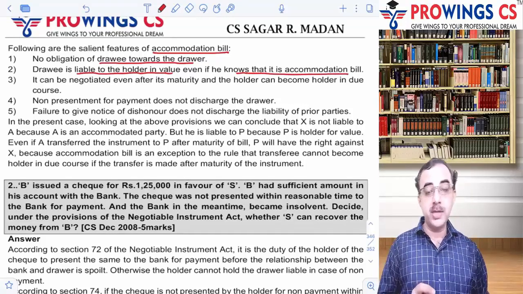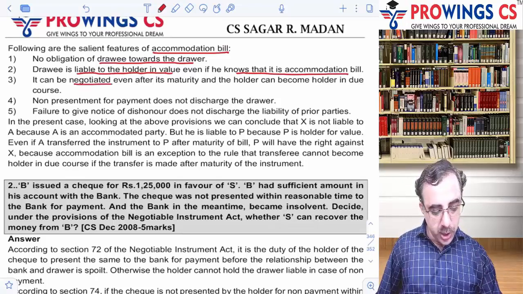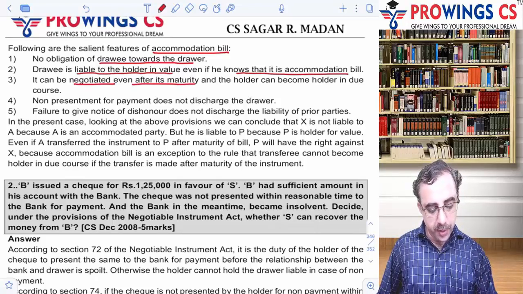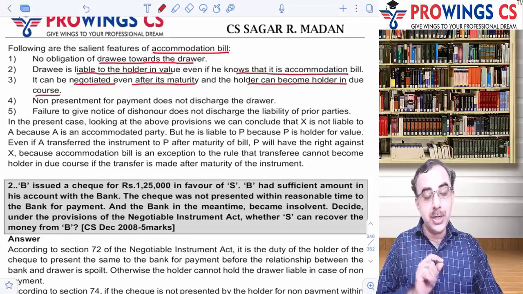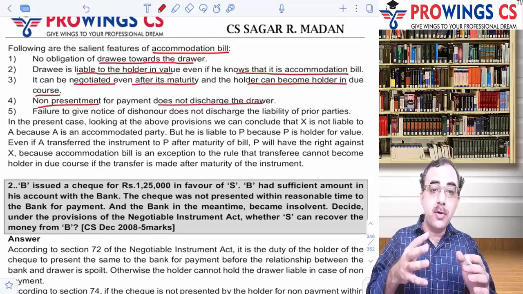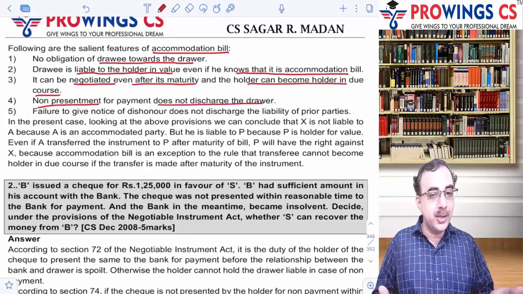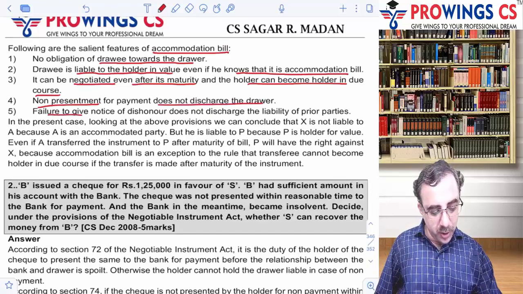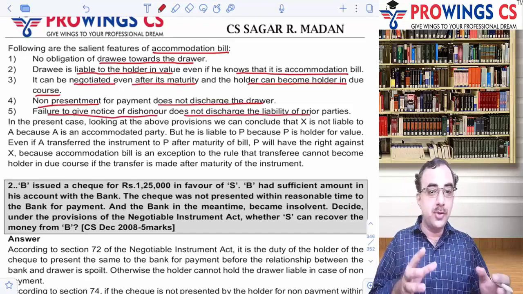So if a holder acquires for value, then the liability of drawee comes into picture. It can be negotiated even after its maturity, and the holder can become a holder in due course also. Yes, that's the uniqueness. Non-presentment for payment does not discharge the drawer, because the drawer himself knows that it is an accommodation bill, तो उसकी खुद की personal liability है. Failure to give notice of dishonor does not discharge the liability of the prior parties also. तो ये accommodation bills की कुछ uniqueness है जो आप यहाँ पे लिख सकते हो.